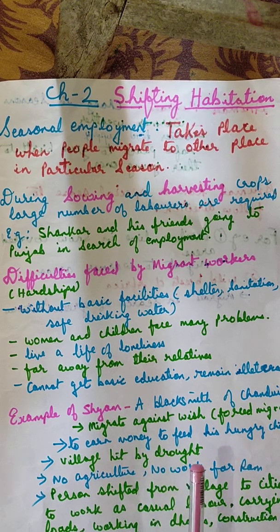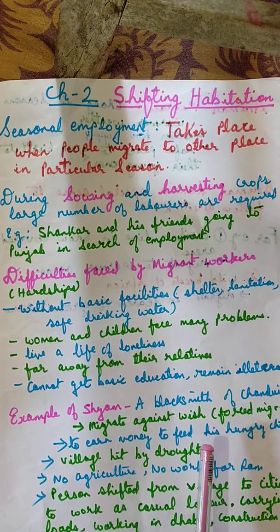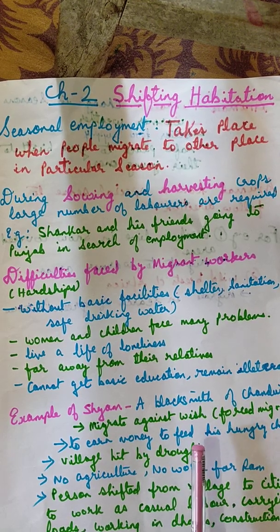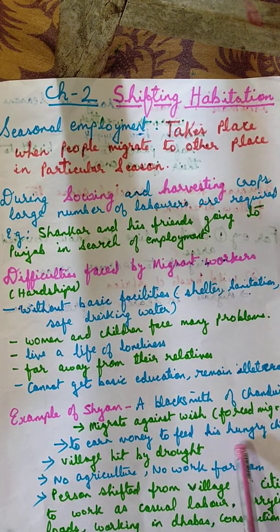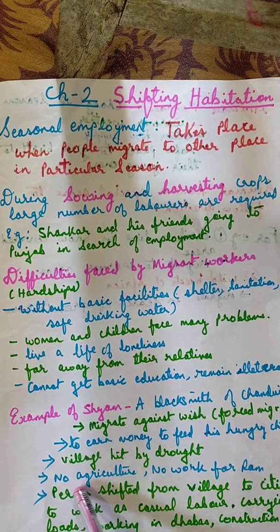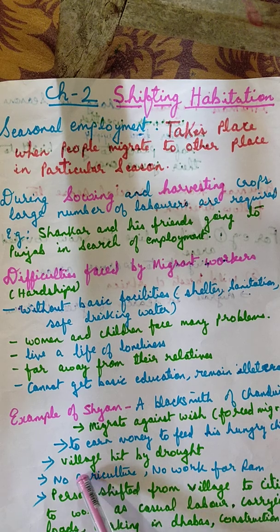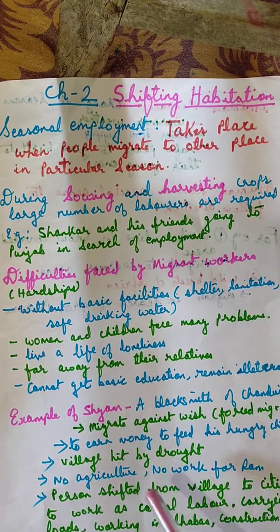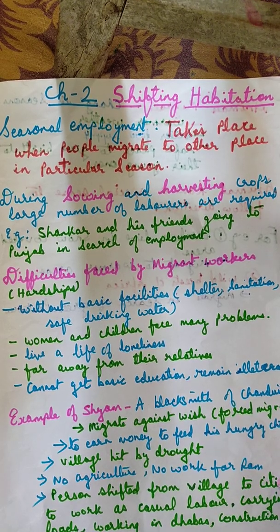Now we have studied in the previous video that when a person moves to some other place unwillingly, then that kind of migration is known as forced migration. So again, coming back to the topic. The village was hit by drought, there was no agriculture, and so there was no work for Shyam.